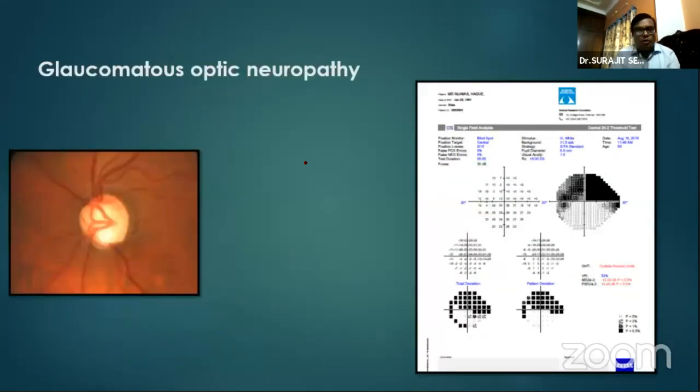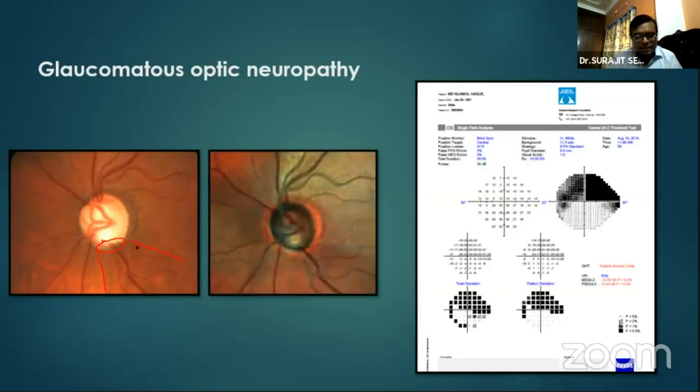Now coming to this glaucomatous optic neuropathy part, you can see from this colored disc photograph, there is definitely around 0.8 CDR. Inferiorly, we can definitely make out that the inferior rim is already thinned out, and also there is a wide area of RNFL defect, though it is not very well visible here, but definitely we can make out that there is some difference in the color here. So there's maybe an area of RNFL defect.